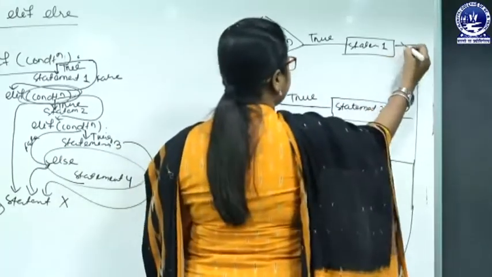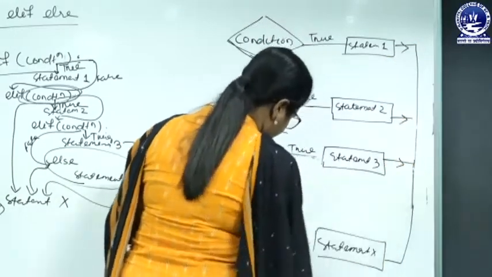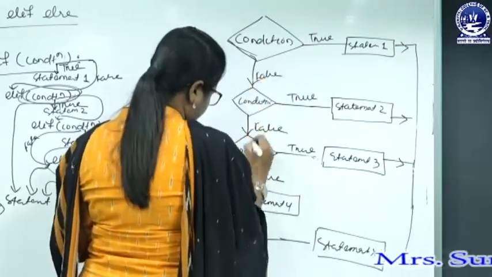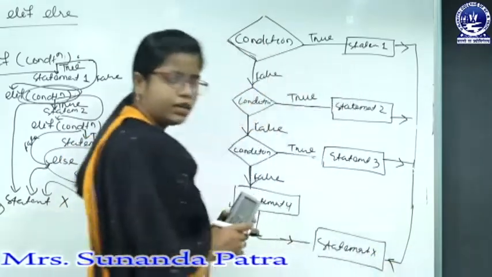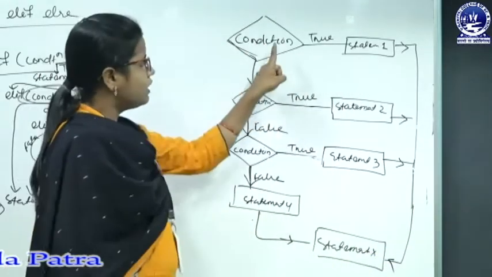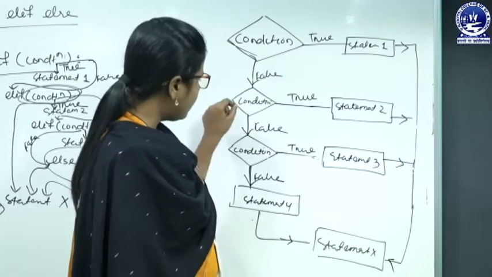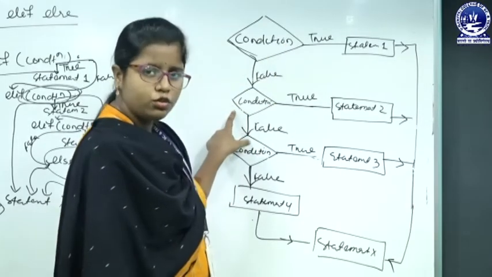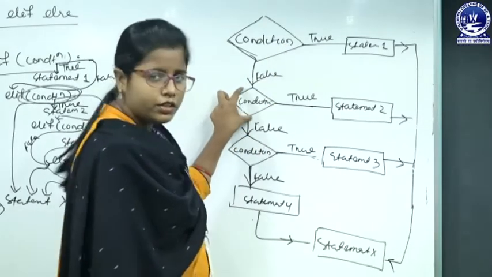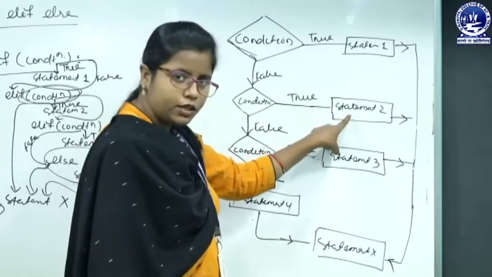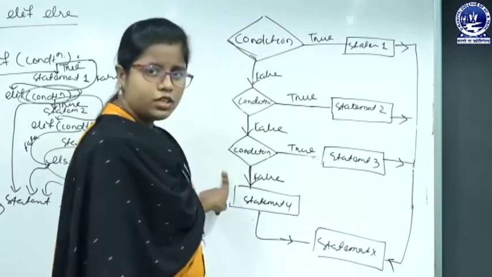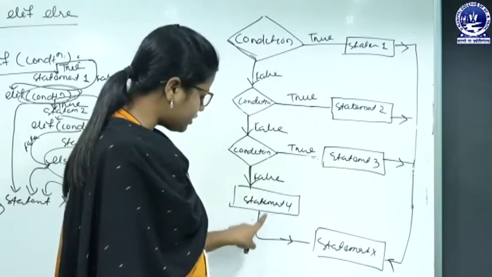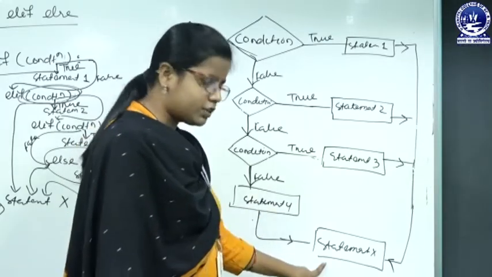So, suppose let us assume condition 2 is true. Then we will go for statement 2, then after we will go for statement X. If none of the conditions is true, then we will go for the false part, that is statement 4, then after, statement X.